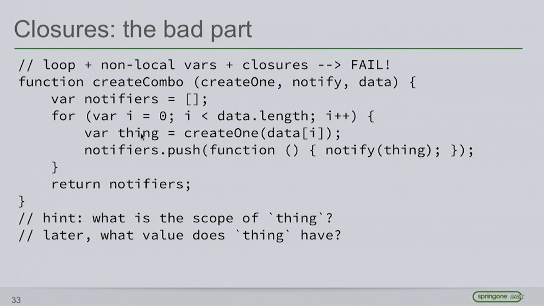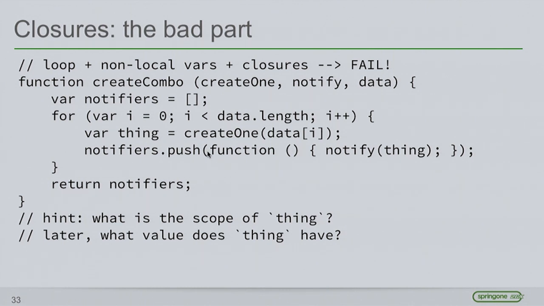One is we made the classic mistake. We declared var thing down here in the block, but it's not block scope. It's function scope. So var thing is actually at this scope out here with the array. So we're really just reassigning thing down here every time we create a new one of these things. So thing over here is always going to be the same thing. It's always going to be the last thing.